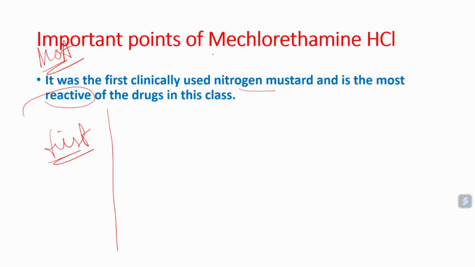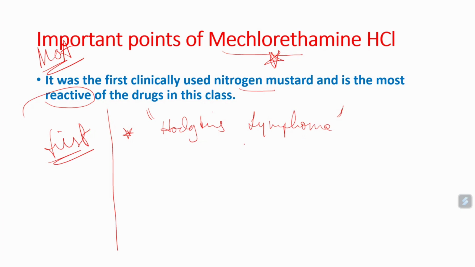Now this mechlorethamine is mainly used for one condition which is called Hodgkin's lymphoma. There is one cancer condition called Hodgkin's lymphoma. I will try to explain about Hodgkin's lymphoma in specific cancer conditions. Just as we are discussing mechlorethamine, just remember, this drug is very, very effective for Hodgkin's lymphoma.